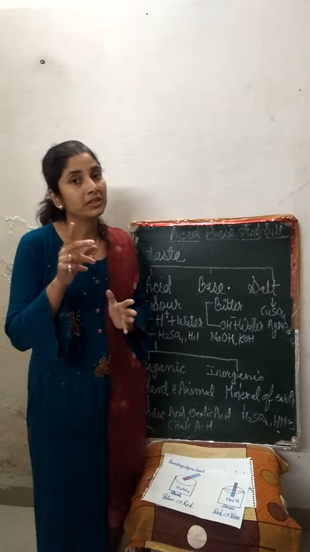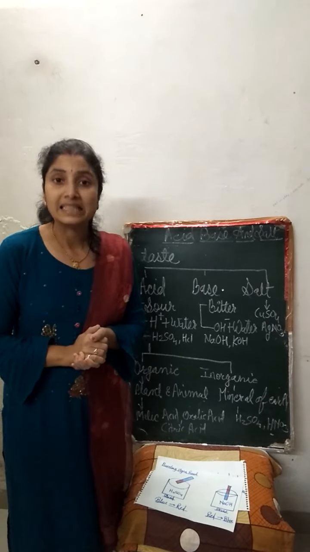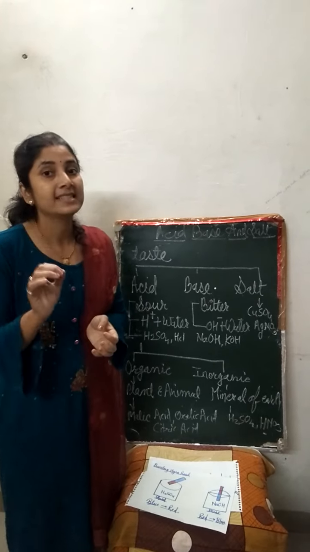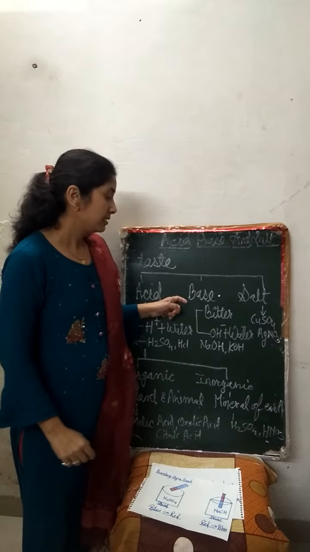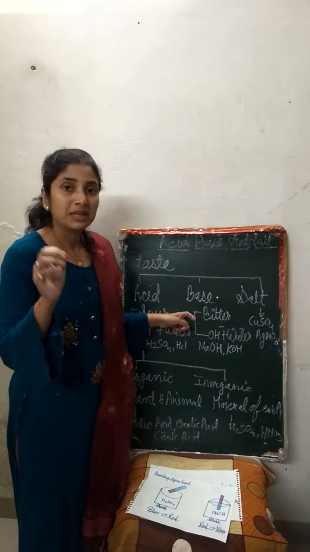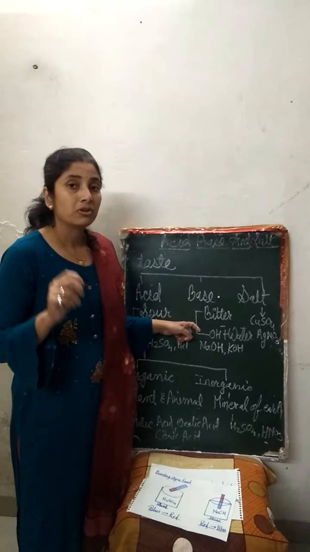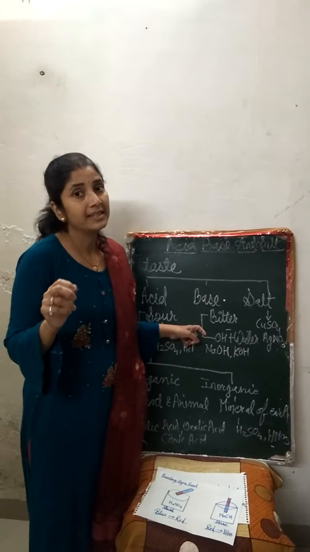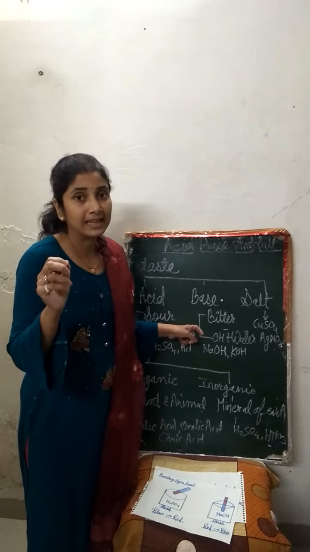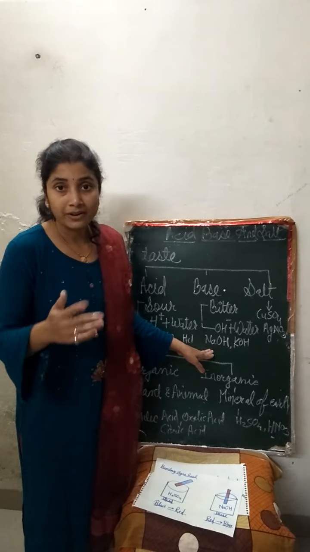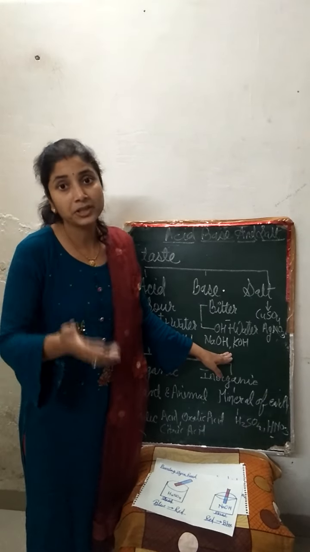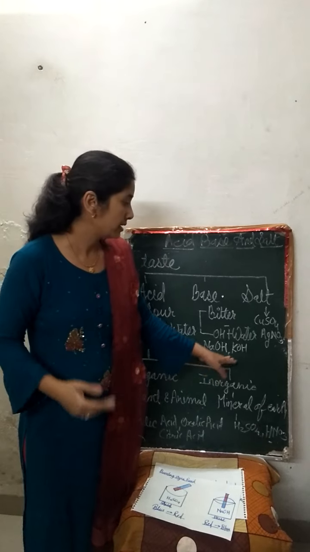The word acid has been derived from a Latin word acidus. Acid always releases H positive ion whenever we dissolve it in water. What is base? Bases are bitter substances, and whenever we dissolve a base in water, it will always release OH negative ion, hydroxyl ion. What are the examples of the base? Sodium hydroxide, potassium hydroxide, magnesium hydroxide are some examples of the base.